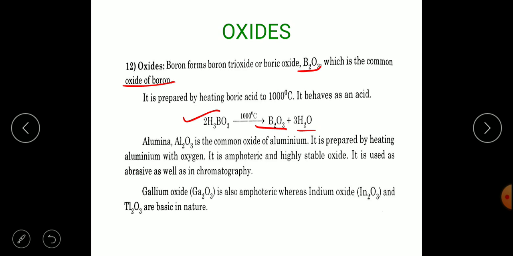Alumina, that is aluminium oxide, is the common oxide of aluminium. It is prepared by heating aluminium with oxygen. It is amphoteric and a highly stable oxide. Amphoteric in the sense that it has the ability to behave both as an acid and